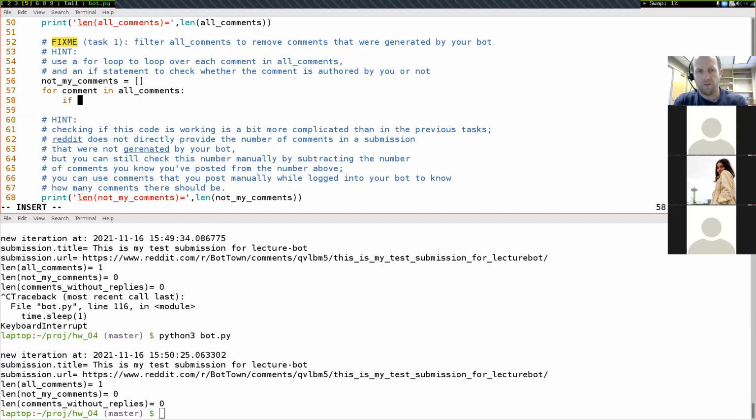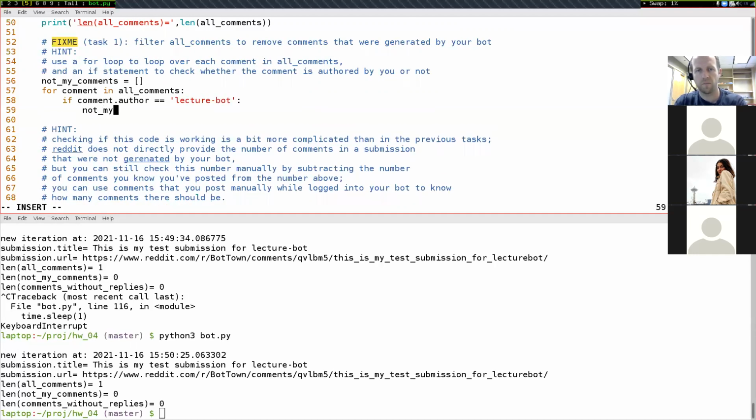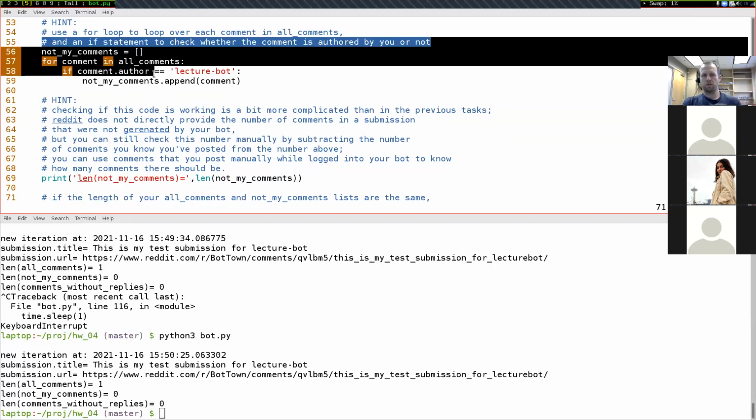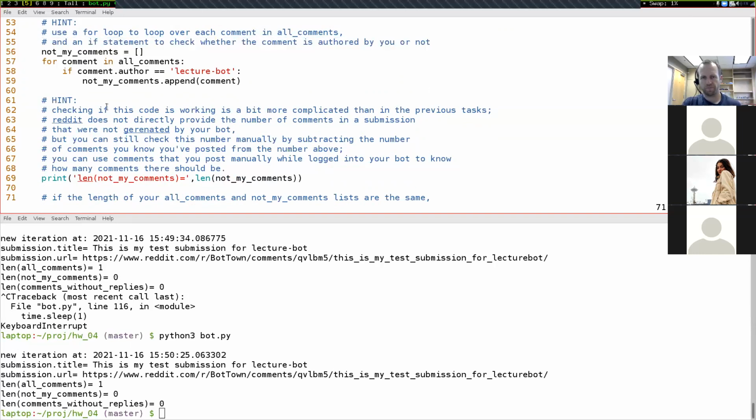And let's see, so if comment.author equals, and then my bot's name is lecturebot like this, then not_my_comments.append(comment). And then down here, what this print statement is doing is printing out all of the results from this filtering up here.